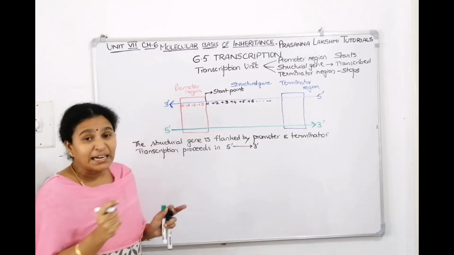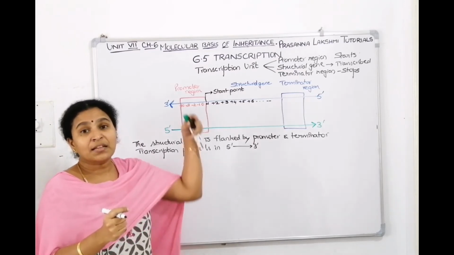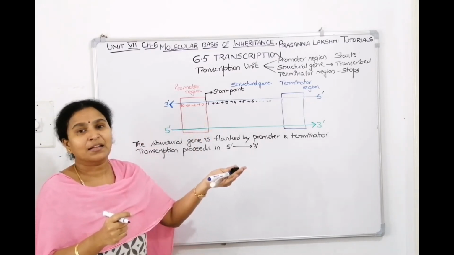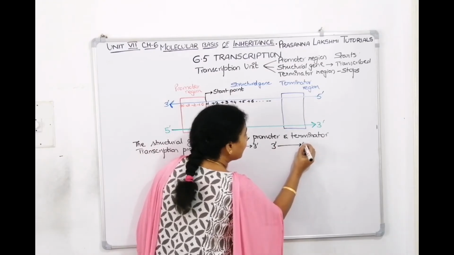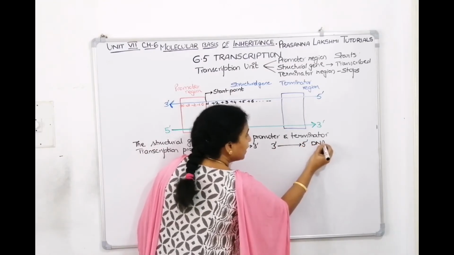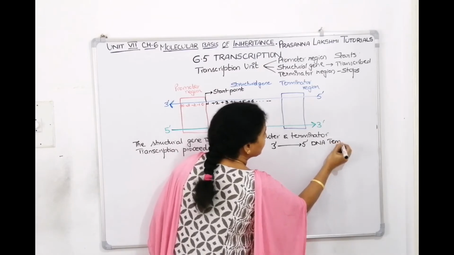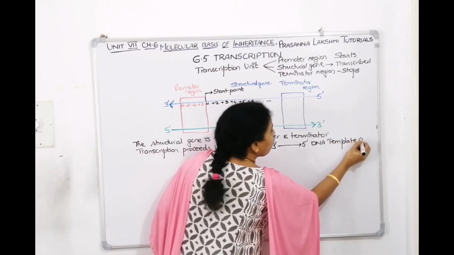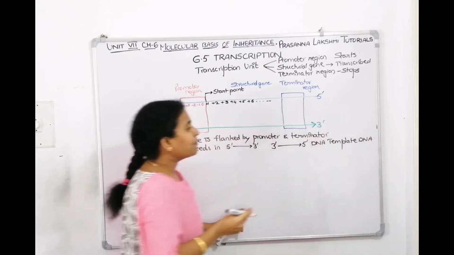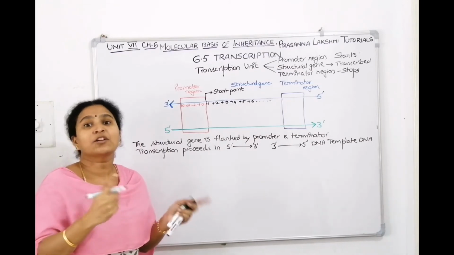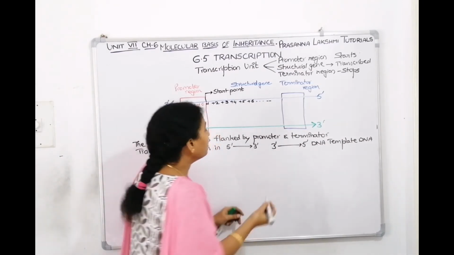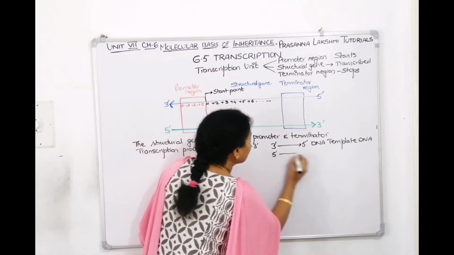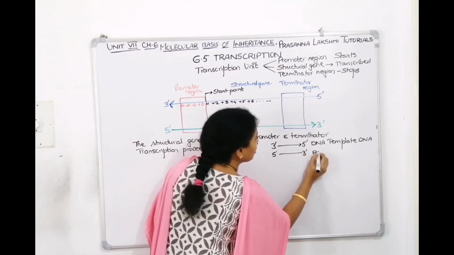If the RNA synthesis is 5 to 3, then the template should be antiparallel, 3 to 5. That means the DNA strand which is 3 to 5 acts as the template strand. Why? Because RNA synthesis is 5 to 3. Only if the DNA strand running 3 to 5 is the template can the RNA go in the 5 to 3 direction.